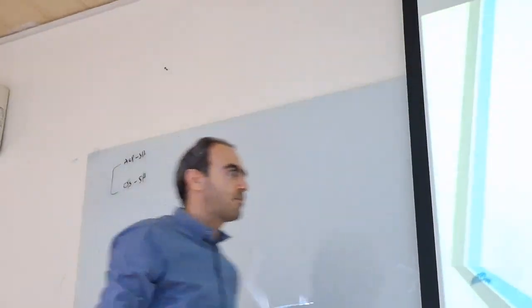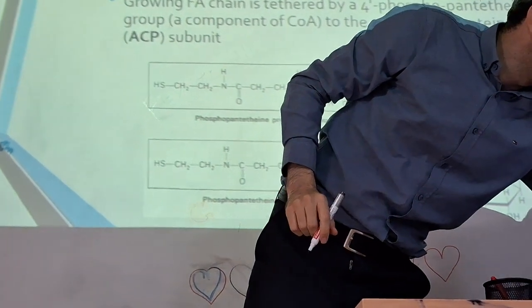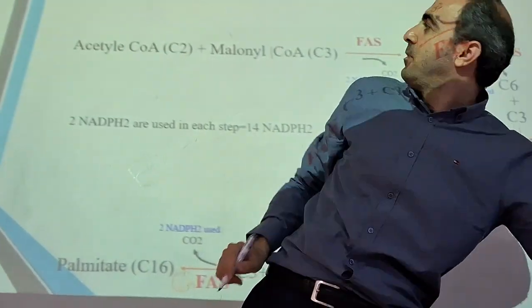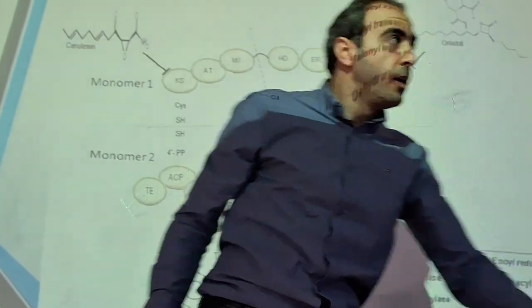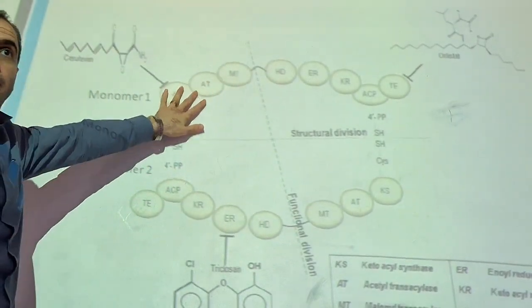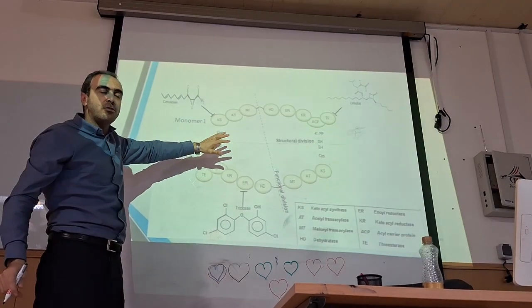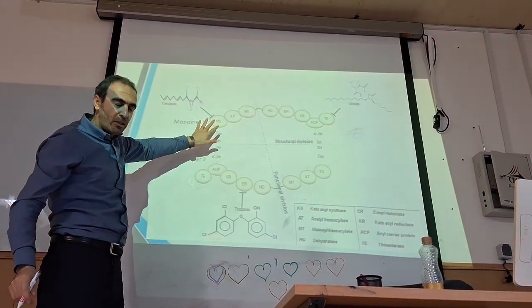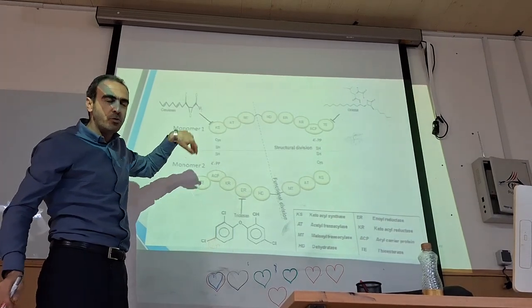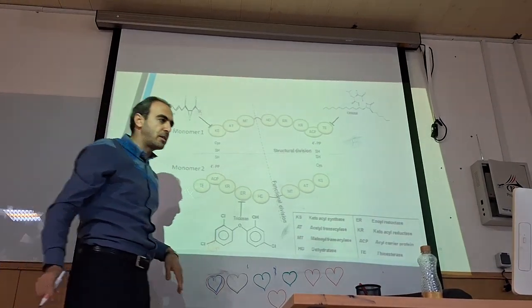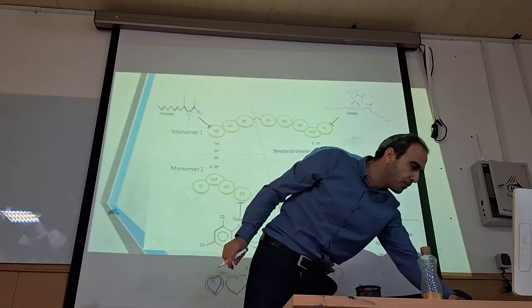Okay? This is ACP and SH. They are the enzymes, 7 and 7, 14 enzymes together. Do you need to learn all of them? No. Just those enzymes and parts I will explain are necessary.